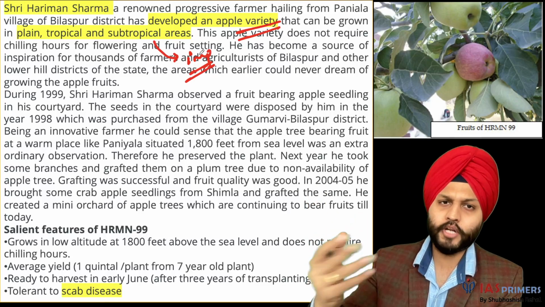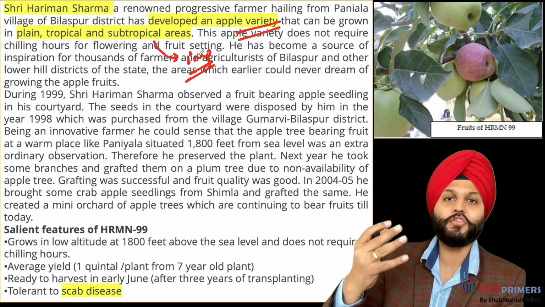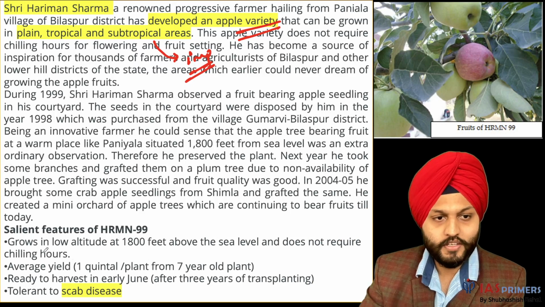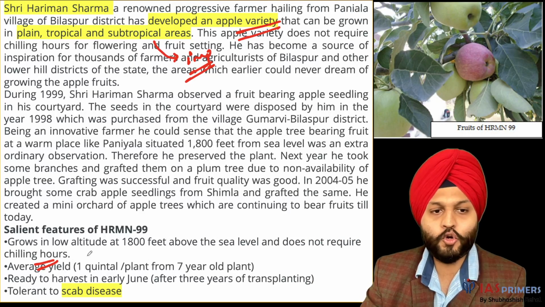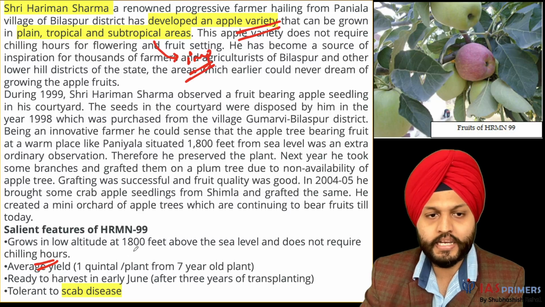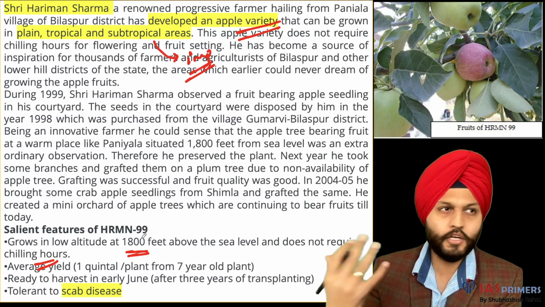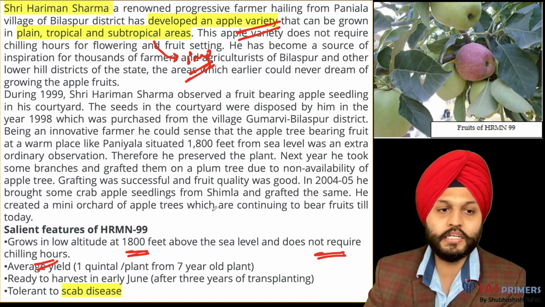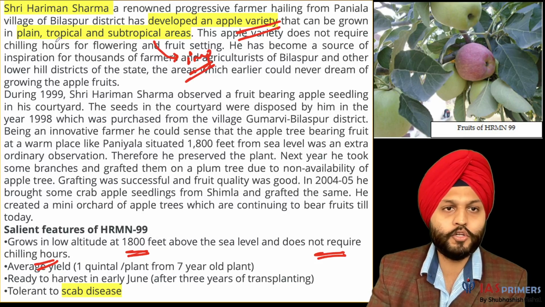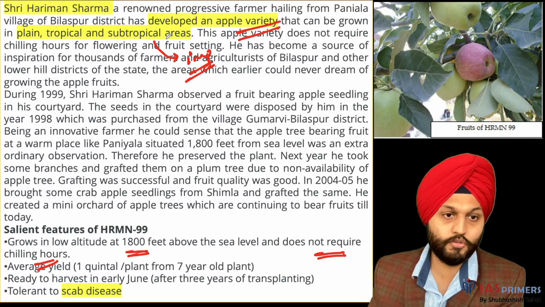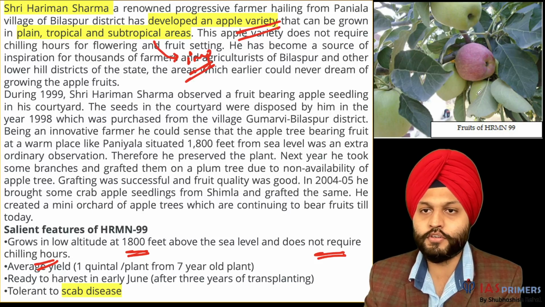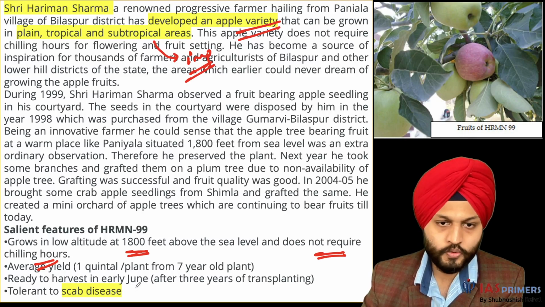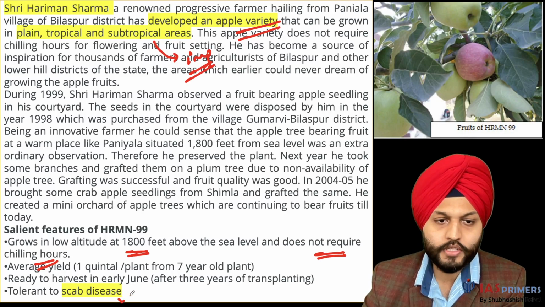There are so many varieties of apple, but apple grows in hilly areas. It requires chilling conditions. But this apple can grow at low altitude, at 1800 feet, which is nothing. At this height it can grow and does not require chilling hours. So it can grow in plain, tropical and subtropical areas. This fruit is ready to harvest in early June, and it is tolerant to scab disease.